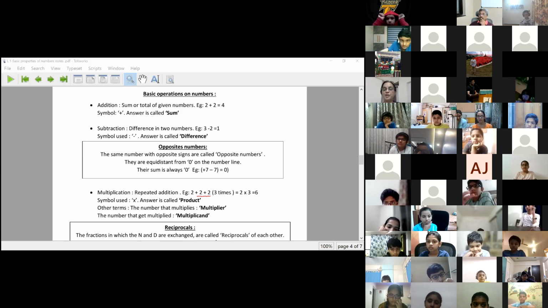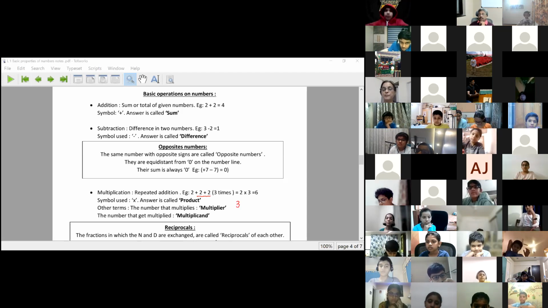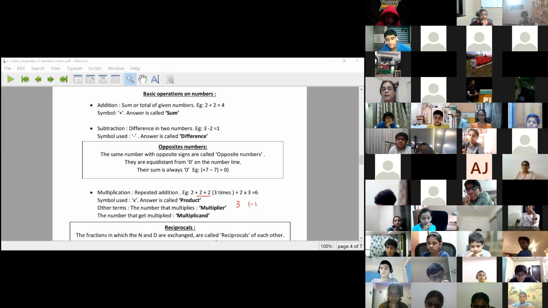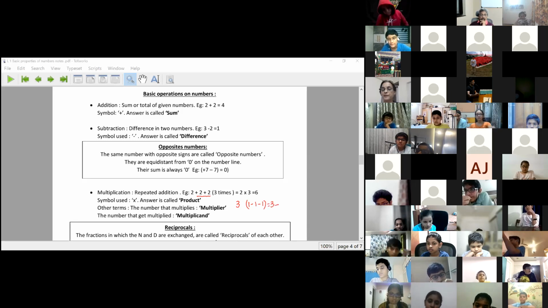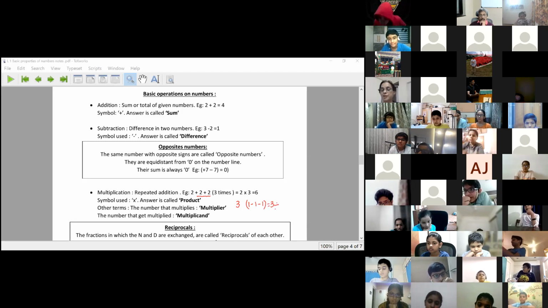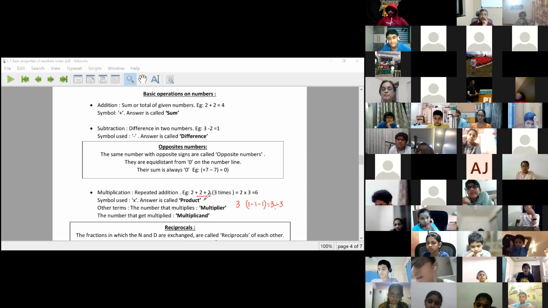And division is when I subtract 1, 1, 2 times or 3 times, I'm dividing 3 by 3. So division is multiple subtraction and multiplication is multiple addition.